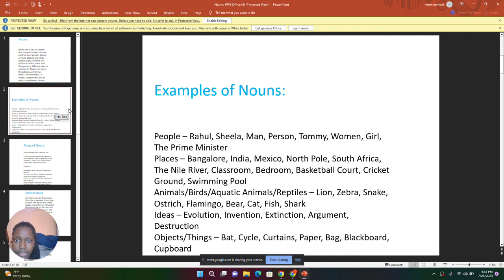The third one is animals, birds, aquatic animals, and reptiles. The examples of these are lion, zebra, snake, ostrich, flamingo, deer, cat, fish, and shark. The next examples of nouns is ideas, which is evolution, invention, extinction, arguments, and destruction. The next one is objects or things such as the pot, circle, curtains, paper, bag, blackboard, and cupboard. Those are the few examples of the nouns.